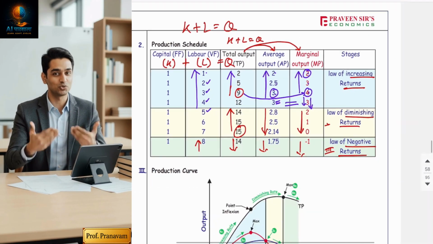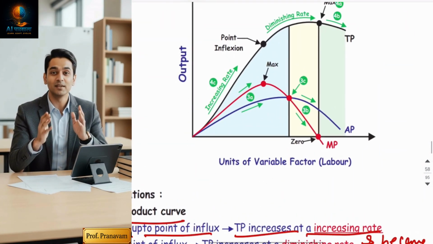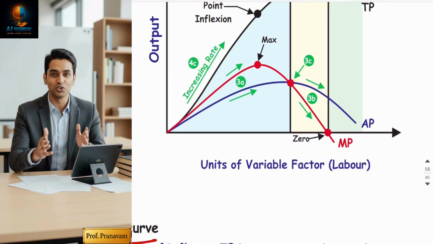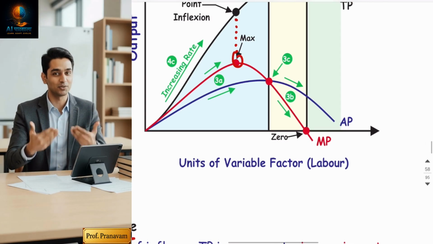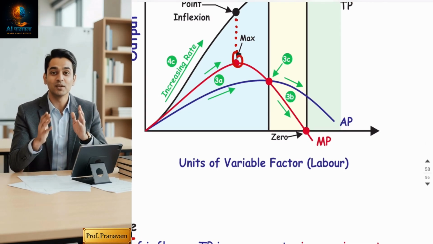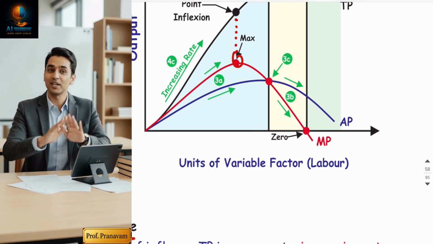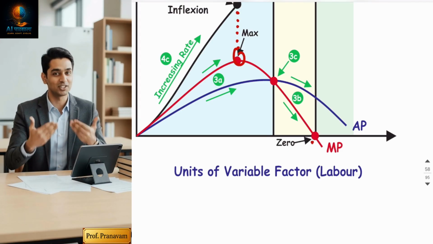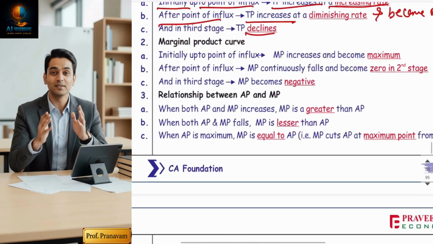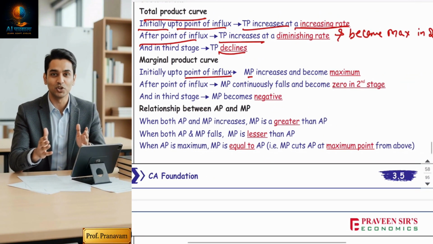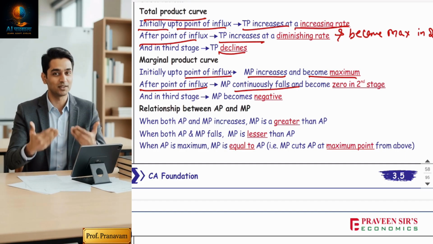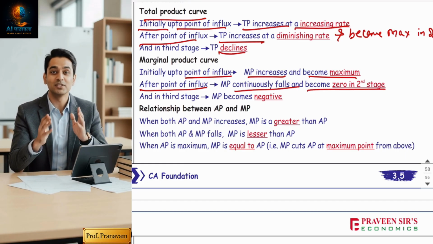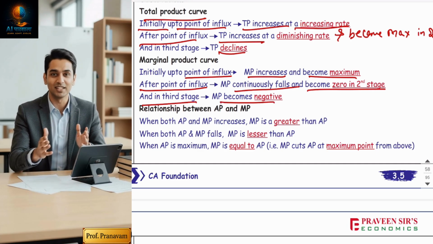Now the second point is about the marginal product curve. MP initially increases. At the point of inflexion, it becomes maximum. After the point of inflexion, MP continuously falls. It never rises again, meaning MP has a reverse U shape. It becomes 0 in the second stage, and in the third stage it becomes negative.